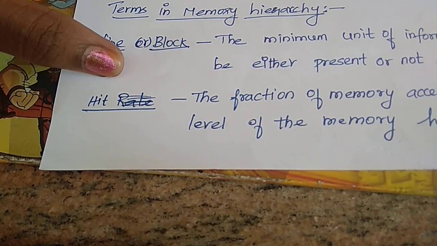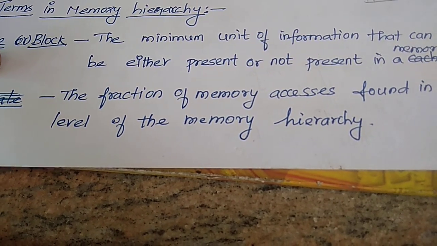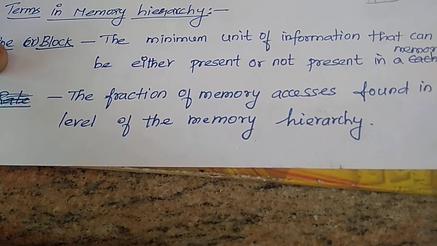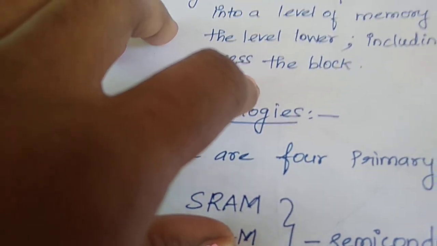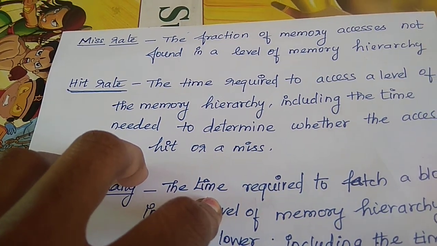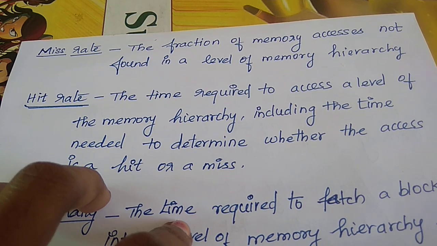Next is hit. A hit means the fraction of memory accesses found in a level of the memory hierarchy. That is, I have the information in the memory. Next is miss rate. A miss means the fraction of memory accesses not found in a level of the memory hierarchy. That is, I didn't have the information in the memory.